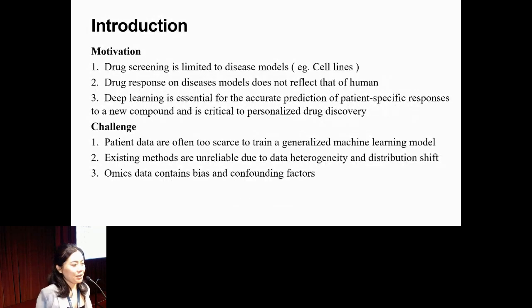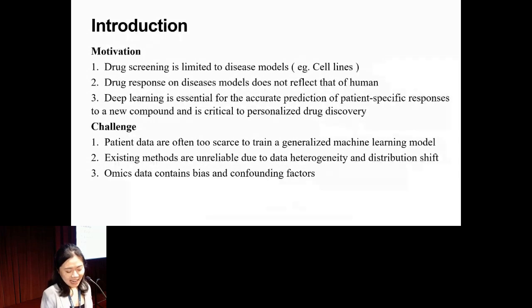I'd like to start with the motivation of this work. Why do we want to do this in the first place? As we know, drug screening is limited to disease models, usually cell lines. However, drug response on the disease models does not actually reflect that in humans. So you see there's a natural knowledge gap between in vitro and in vivo. So how do we fill up this gap? We want to utilize the power of deep learning models to accurately predict the patient-specific response to a new compound, and we think it's critical to personalized drug discovery.